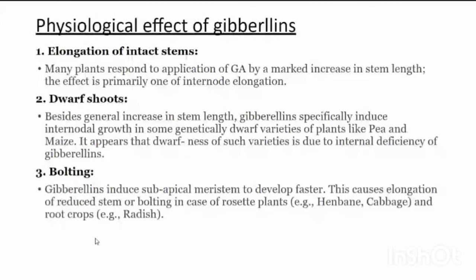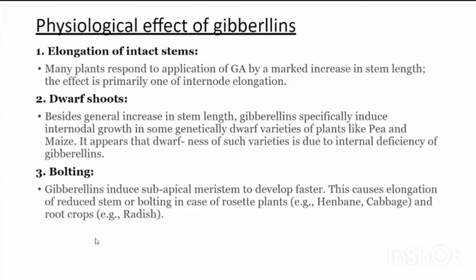And physiological effects of gibberellins. First one is elongation of intact stems. Many plants respond to application of GA by a marked increase in stem length. The effect is primarily one of internode elongation. Second, dwarf shoots. Besides general increase in stem length, gibberellins specifically induce internodal growth in some genetically dwarf varieties of plants like pea and maize. It appears that dwarfness of such varieties is due to internal deficiency of gibberellins.